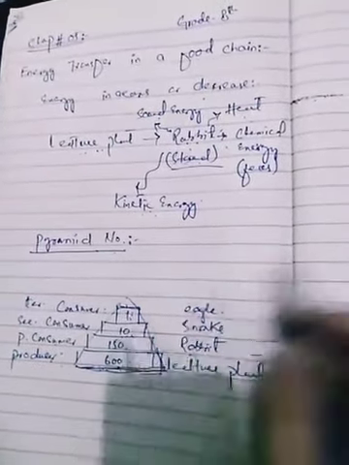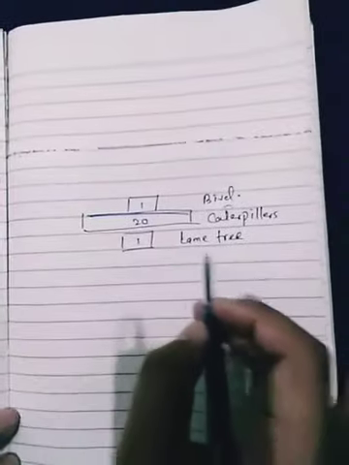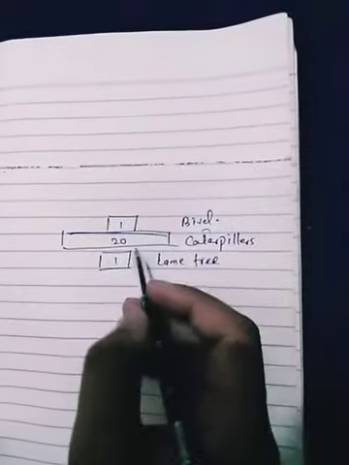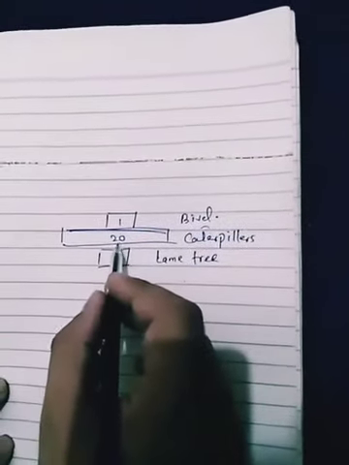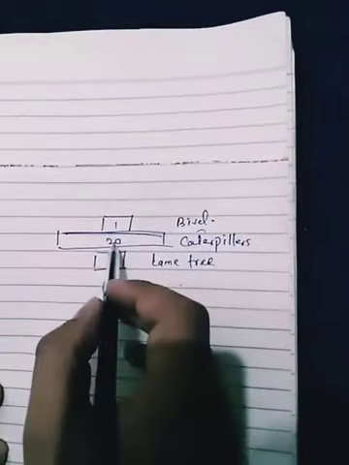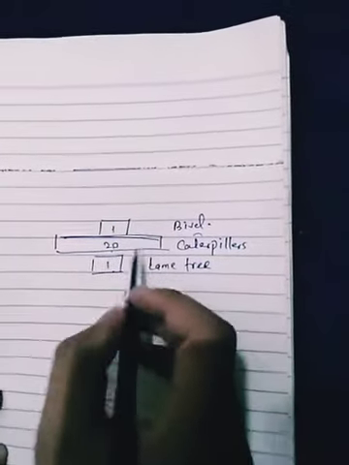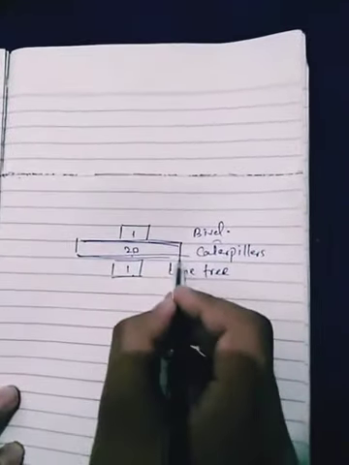Here is a different type of pyramid of numbers, which is not shaped like a pyramid. For one lime tree there are 20 caterpillars, and for 20 caterpillars there is one bird. A different type of shape has occurred. Why is this so?